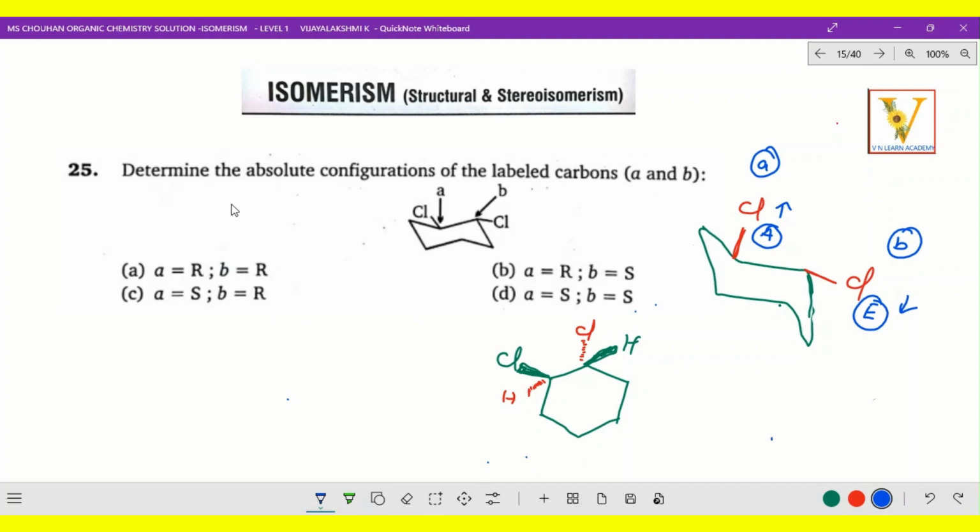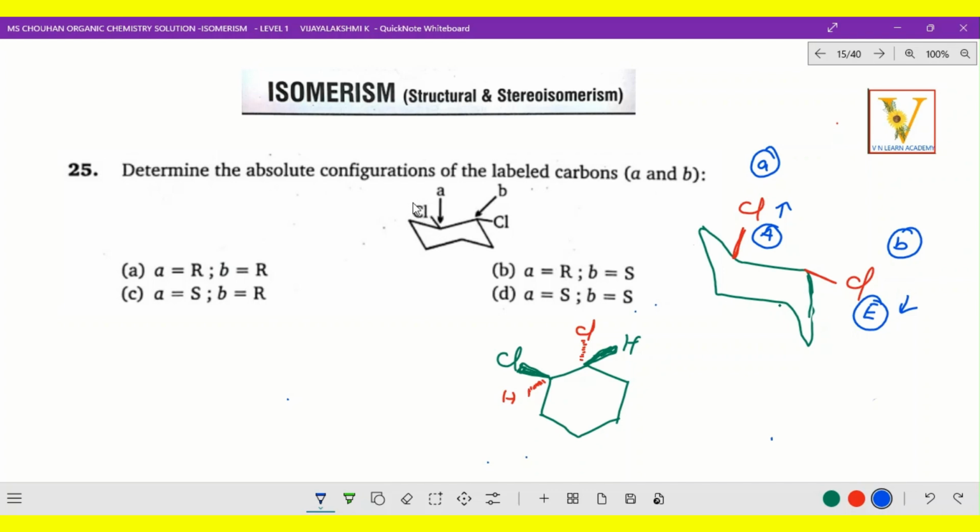RS configuration, like that is a hide and seek question. Already I mentioned, yeah, come on, let's go and find out. Determine the absolute configuration of the labeled carbon A and B. Here, in chair position A and B, it has mentioned upward direction, this is downward direction.